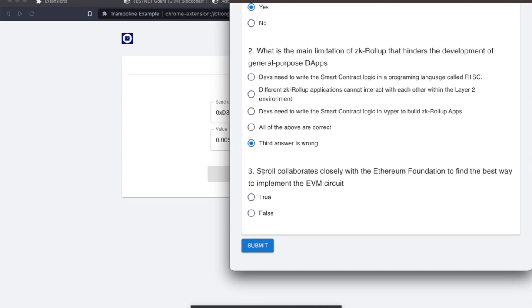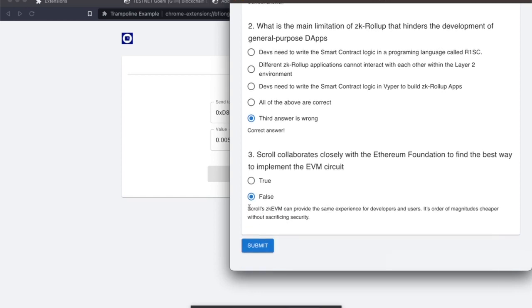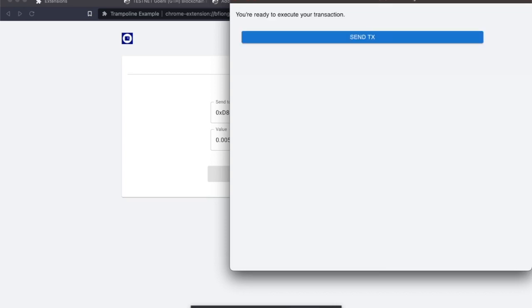And then finally, I get to know about my sponsor. Scroll collaborates closely with the EF to find the best way to implement the EVM circuit. Let's say I put false. If I put false, I can learn that Scroll zkEVM can provide the same experience for developers and users. It is orders of magnitude cheaper without sacrificing security. So actually, Scroll does collaborate with the EF.